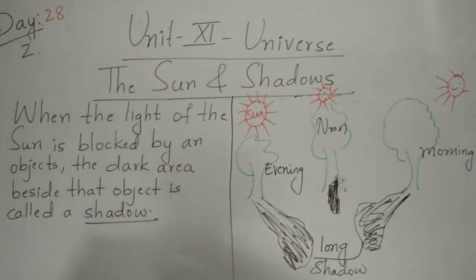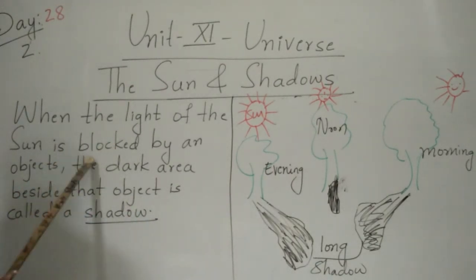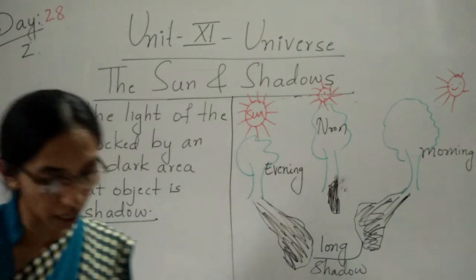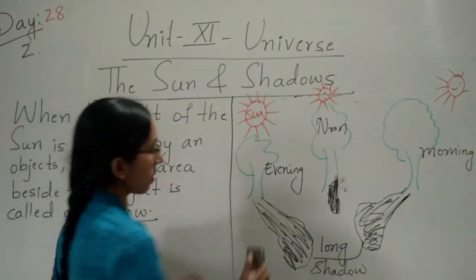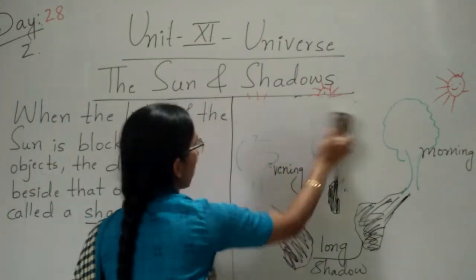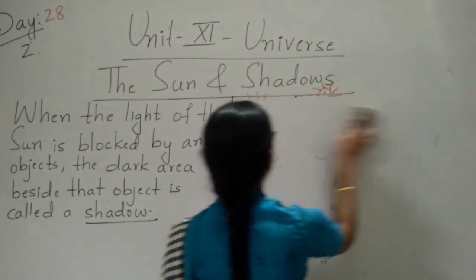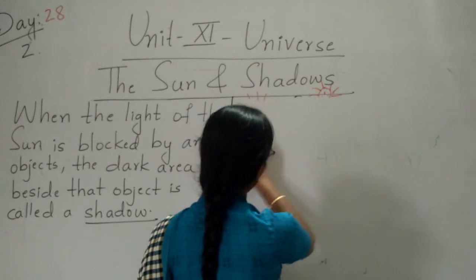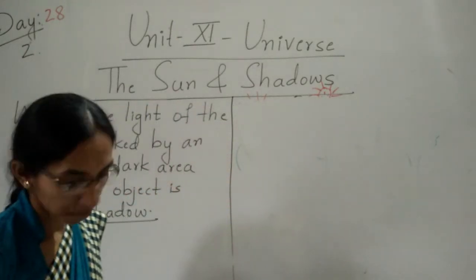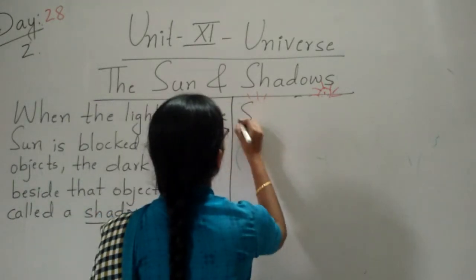So what is the definition of shadow here, children? One more time I will repeat. When the light of the sun is blocked by an object, the dark area beside that object is called a shadow. So in this lesson, children, you have a number of difficult words. Let me write all the difficult words, then we'll read them out. Okay, children? First is shadow.